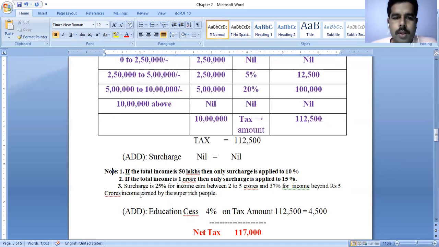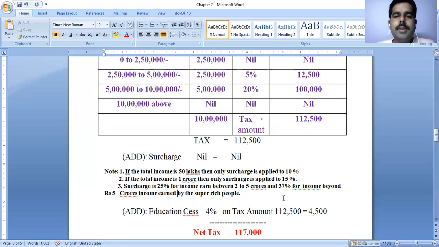This is note number 2. Note number 3 says the surcharge is 25 percent for income earned between 2 to 5 crores, and 37 percent for income beyond rupees 5 crores, earned by super rich people. Beyond 5 crores, a 37 percent surcharge will be added. So this is a very important note, notes number 1, 2, 3. Only then are we going to apply this surcharge.